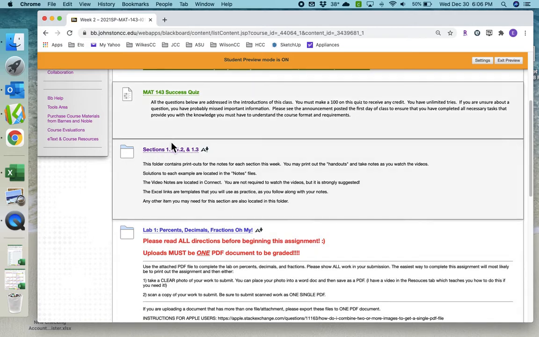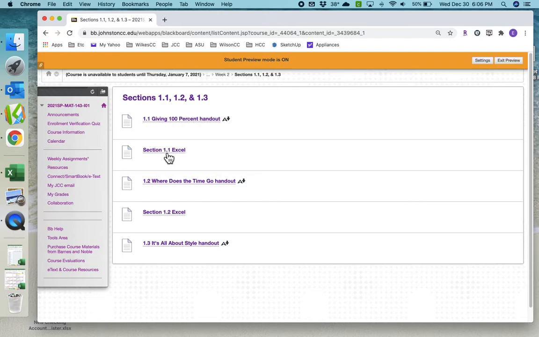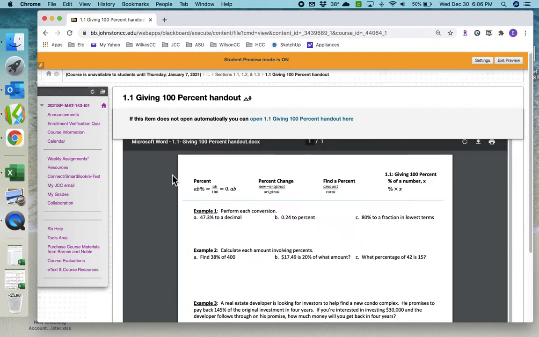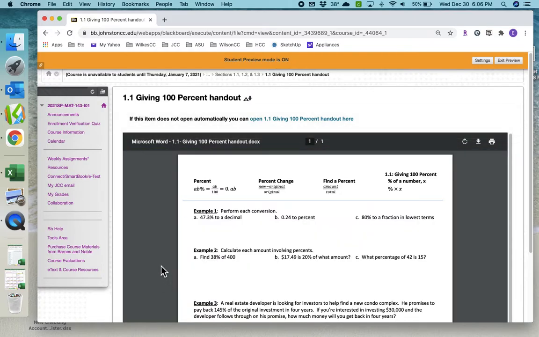So what I do is here's the first 3 sections, and these are the handouts that go with the 3 sections. Now I actually put these together in one file that I'll show you in a minute so that you don't have to print one thing at a time. You don't have to print these, but I do suggest it. It'll help you keep track with things.